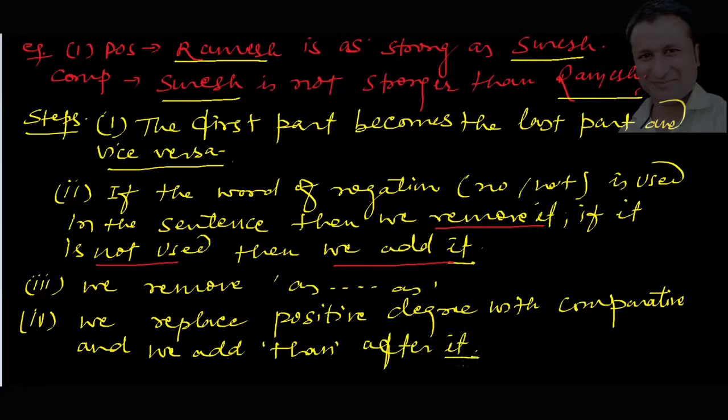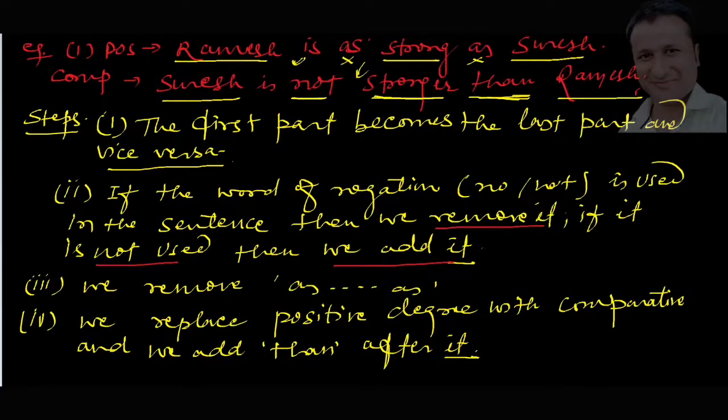Now pay attention, it's very important. See here, instead of strong we wrote stronger. Both the as removed. After that we have added than. And here also, since not was not used in the sentence, we have added not after is. So we have followed all these steps to transform positive into comparative.